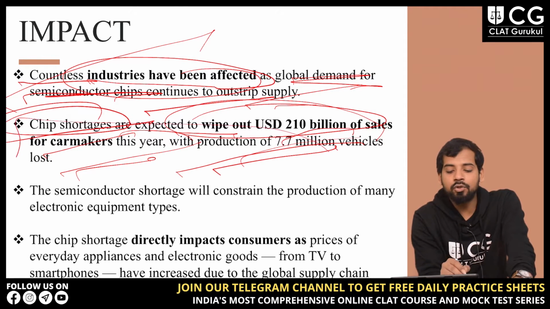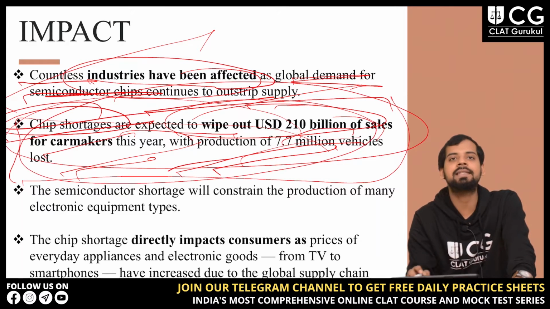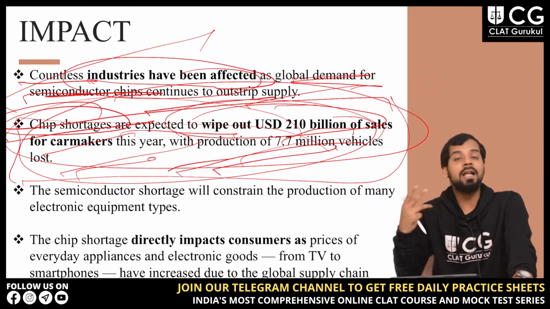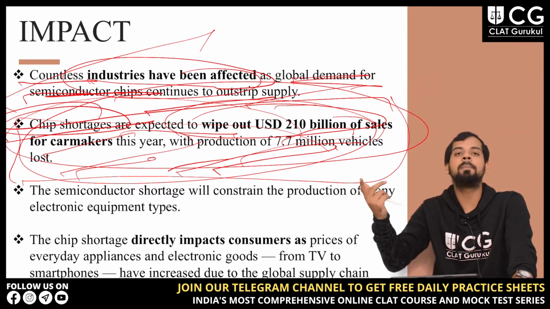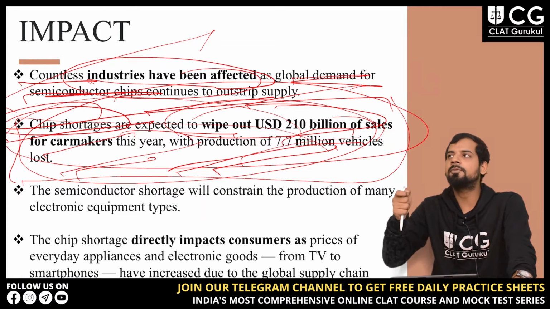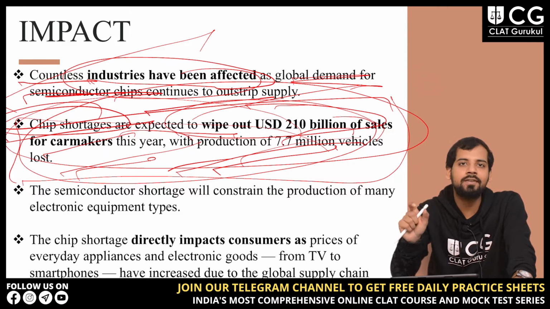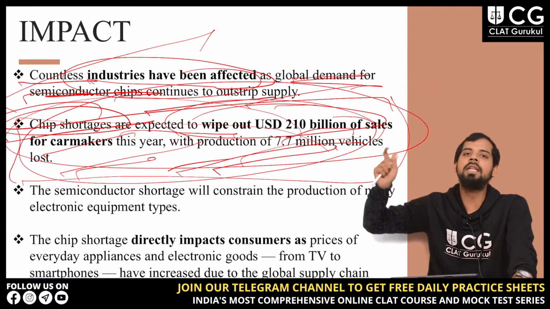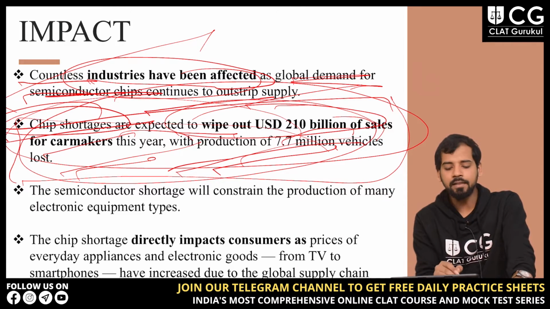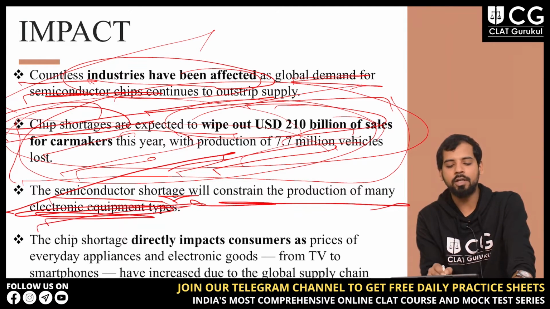Now you can get an idea from the data itself how this will impact not just our country but globally, how it will impact this particular material, semiconductor, and the shortage of such a thing will impact so many different industries and countries globally, right?